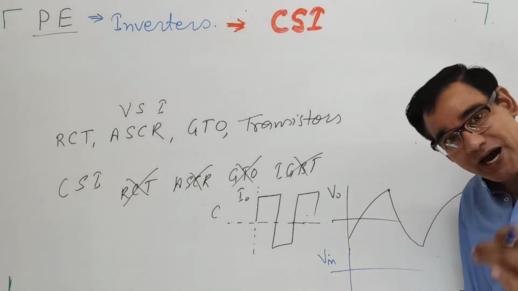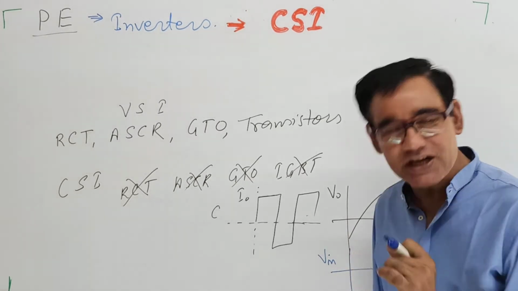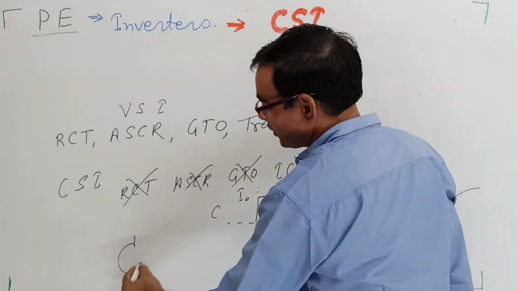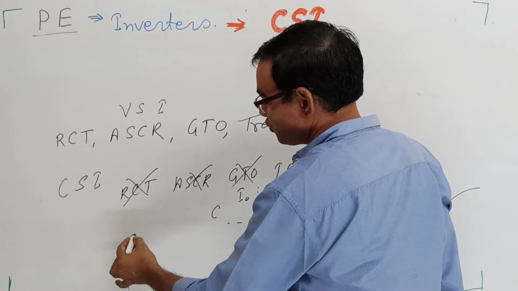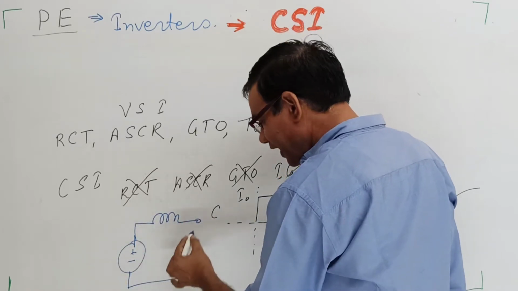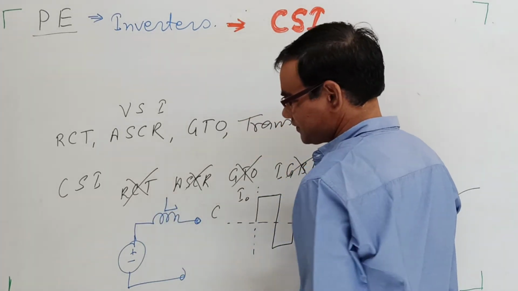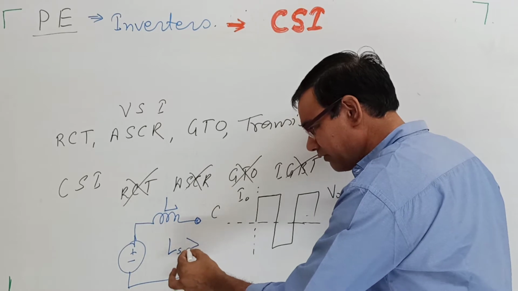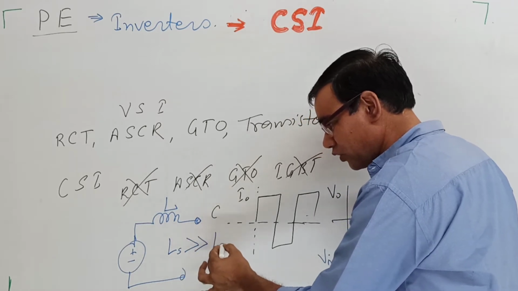Because to make a current source, we require a voltage source with an inductor. That heavy inductor means the source inductance is very large as compared to the load inductance.